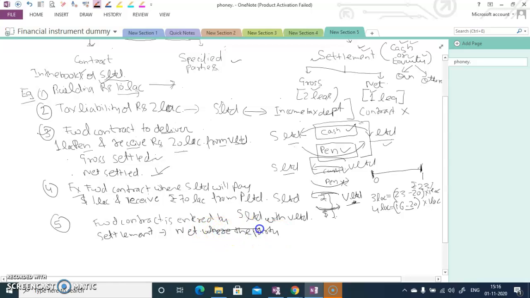So the forward contract is the same as mentioned above. The 1 lakh pens S Limited will be delivering and receiving. It's a forward contract on the 1 lakh pens, and the strike price is, say, rupees 25 per pen.